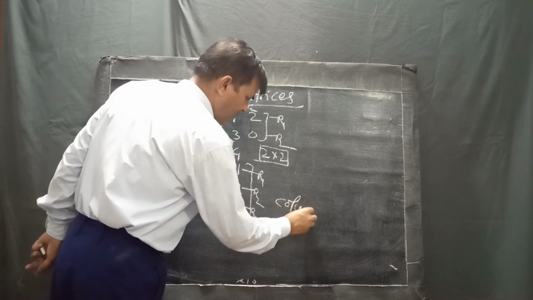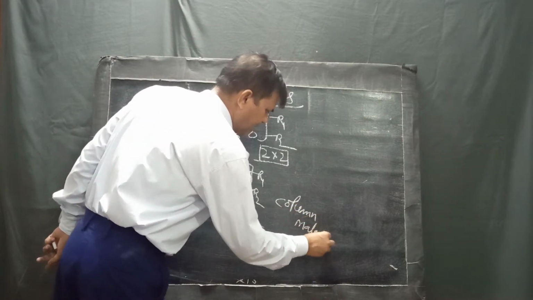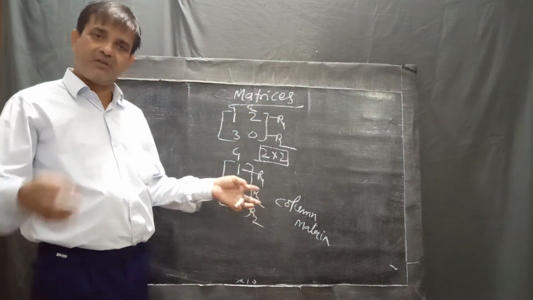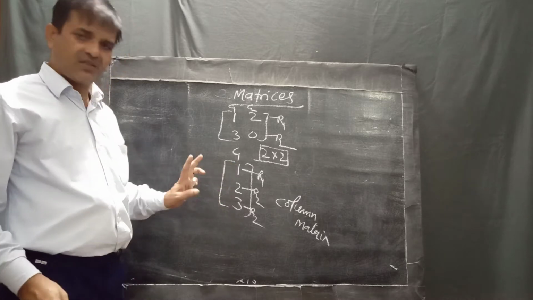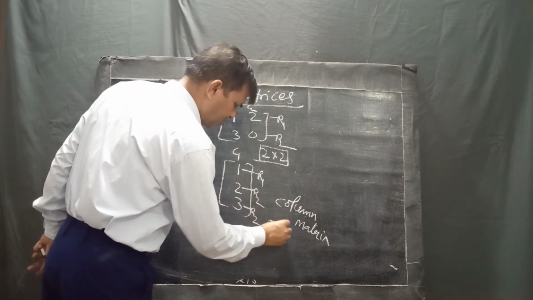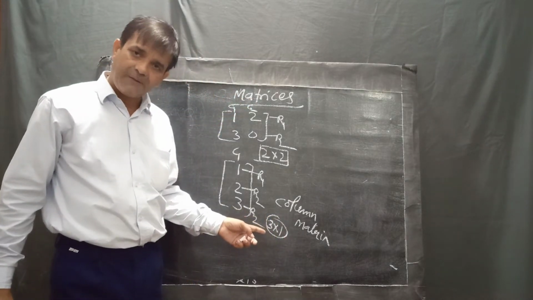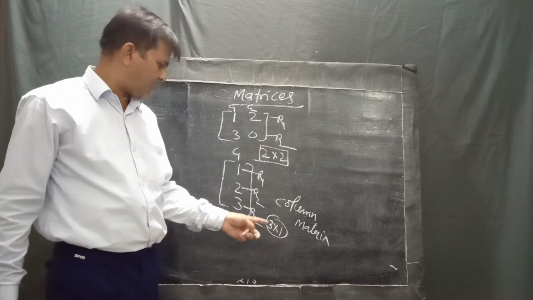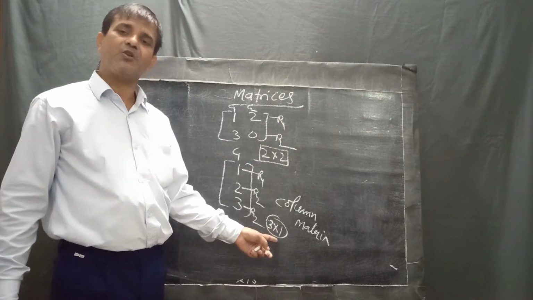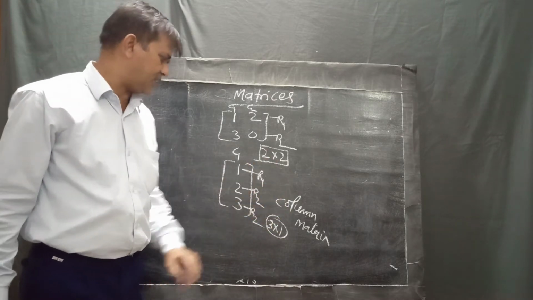A question based on MCQ may say write an example for column matrix, then you can write like this. This is a column matrix and the order of this is 3 into 1. First you write the value for the row, and second you write the column.